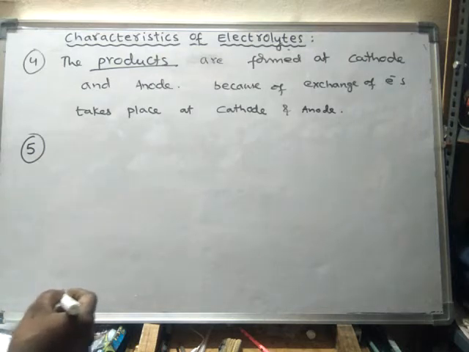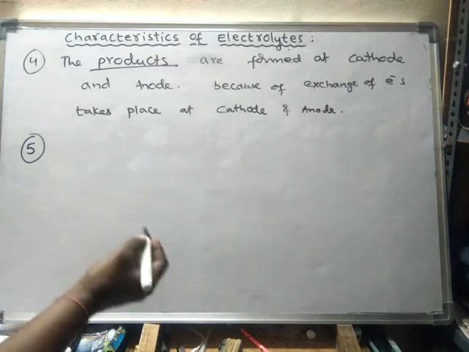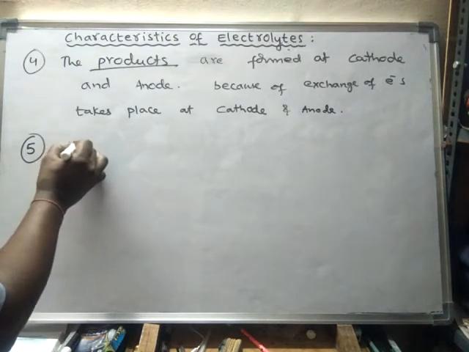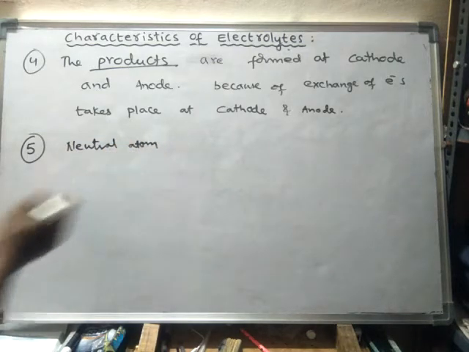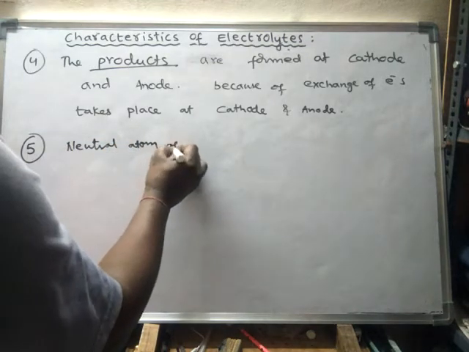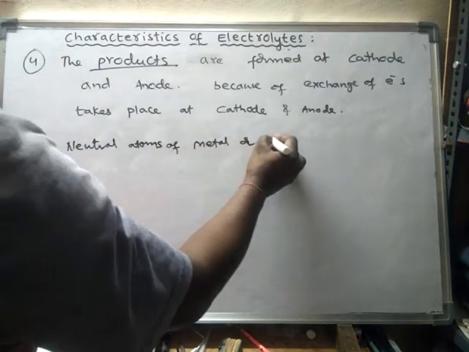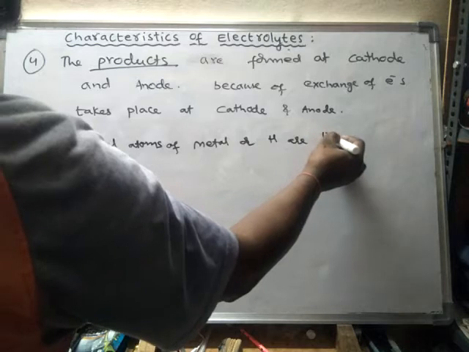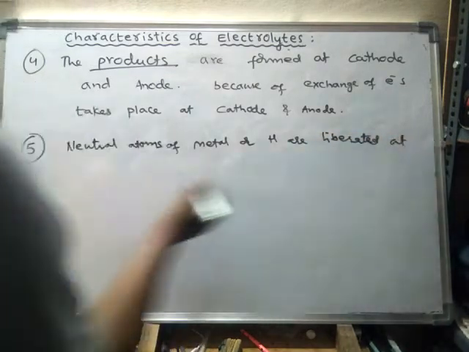The neutral atoms of metals and hydrogen are liberated at cathode.